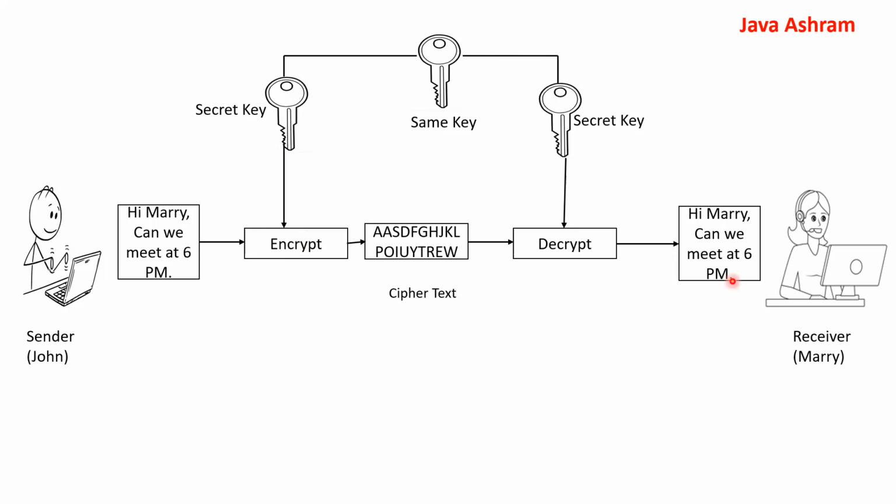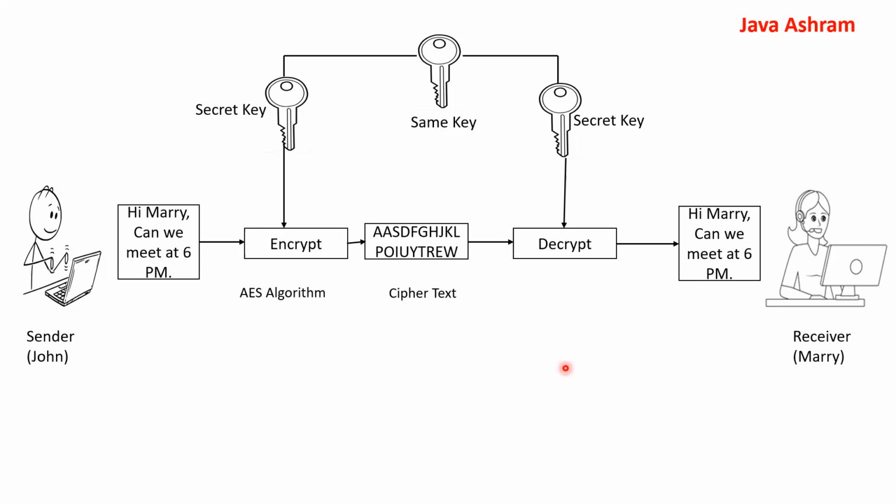But the problem with this communication is this. We are applying some algorithm, the AES algorithm. Generally, most of the time, if we are using the same key, we apply the AES algorithm to encrypt and decrypt. But the problem is how we will share this key with the receiver, how John and Mary will share this key.